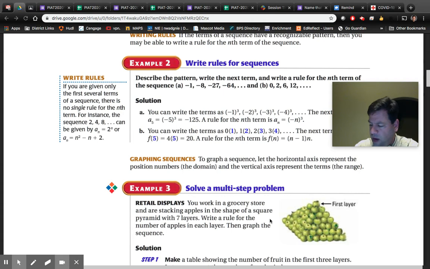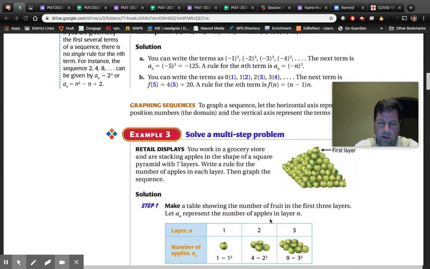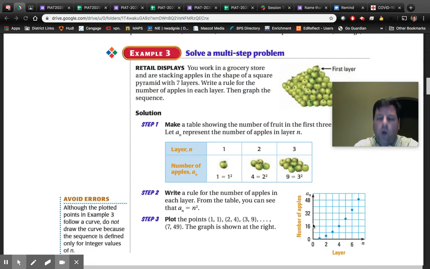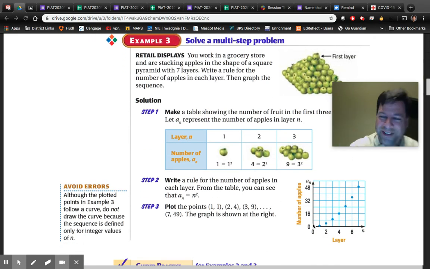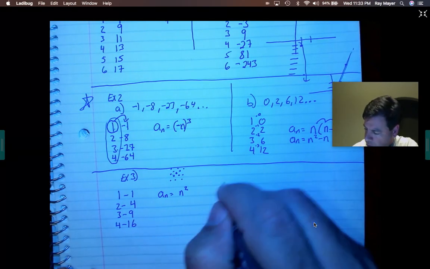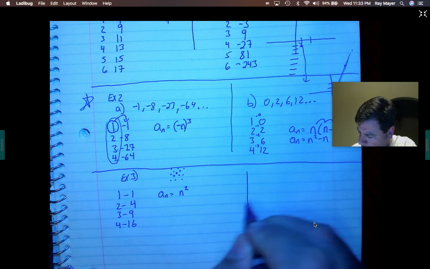It says then graph it. Well, I mean, you've graphed this. We just got through graphing that. I'm not going to graph it. Oh, I need to talk about the graph. Let's talk about it, okay? Here's what's interesting about that graph. If I was asked to graph this, okay?